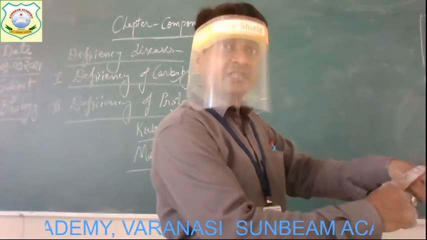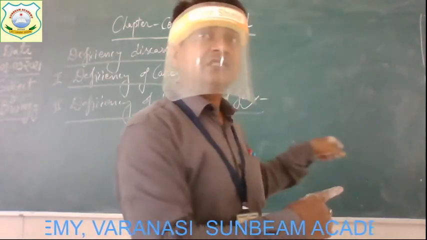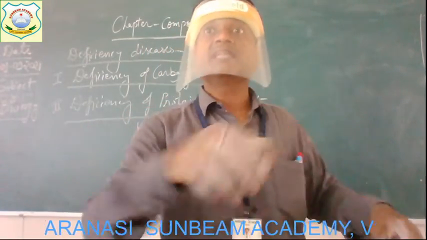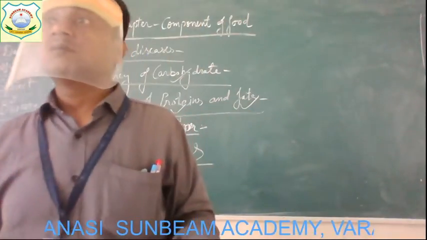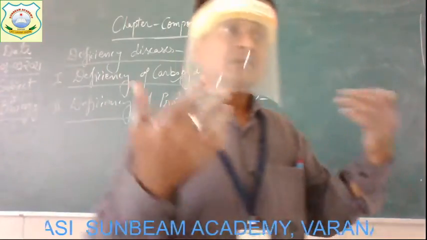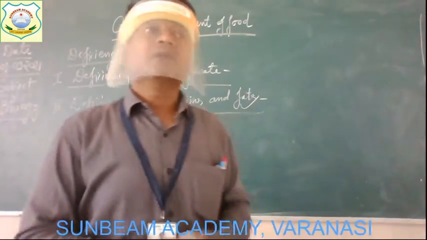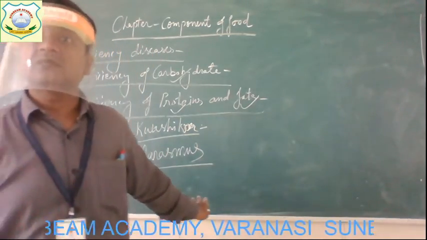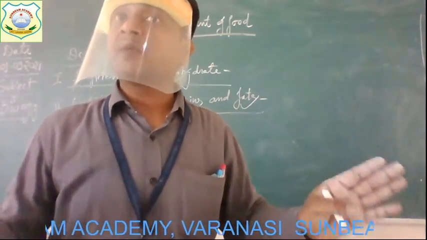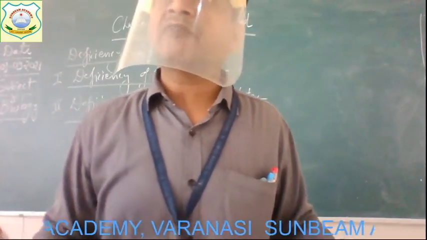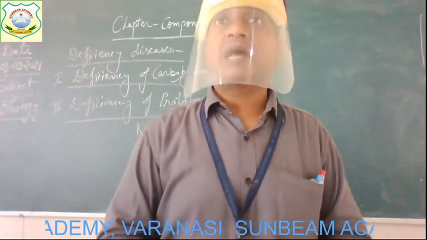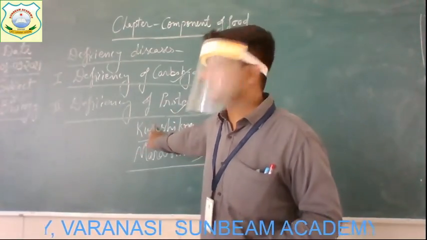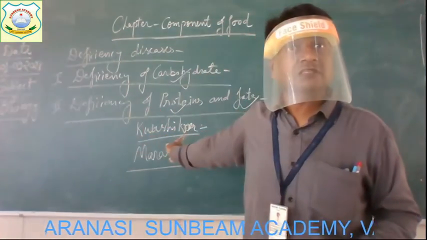We have the straight skin now. So in this disease, the child who has this disease, the skin gets folded like that. So that is the symptom, or you can say the way by which we can identify that the child is suffering from this disease. That child is not getting a proper amount of protein, fat and carbohydrate. Clear? Understood? What happens in the deficiency of proteins and fats?